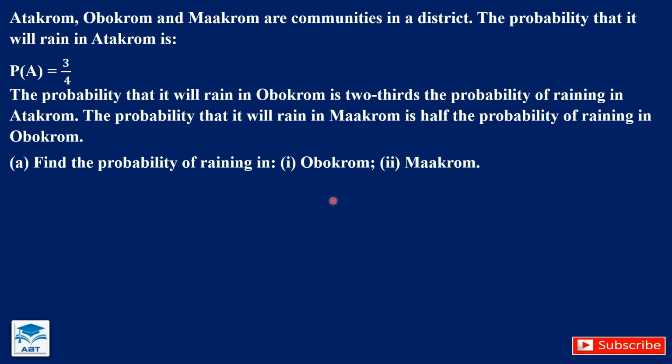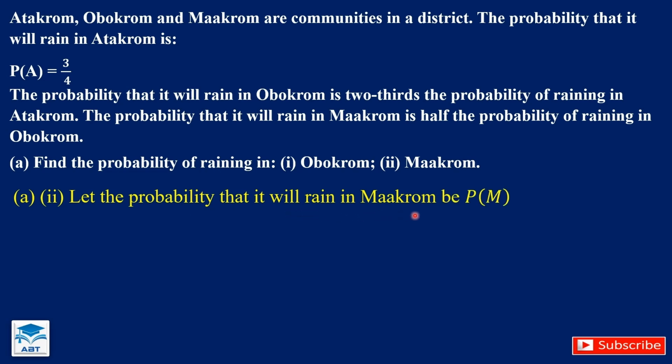For the II, we want to find the probability of raining in Maakrom. Let the probability that it will rain in Maakrom be P(M). And from the question, the probability that it will rain in Maakrom is half the probability of raining in Obokrom.